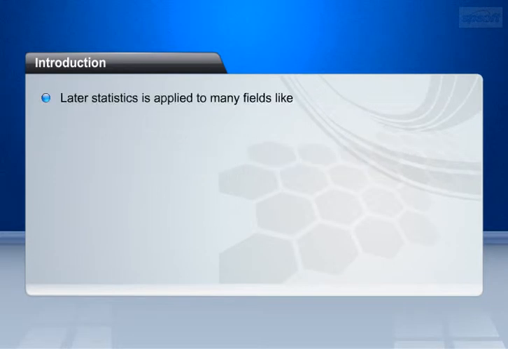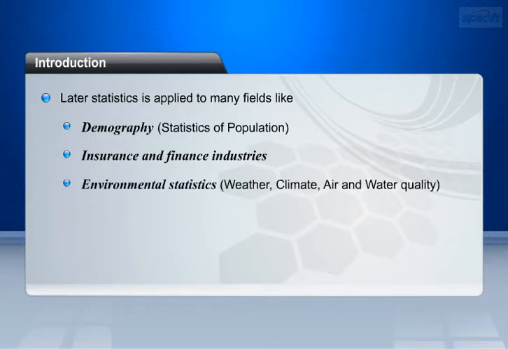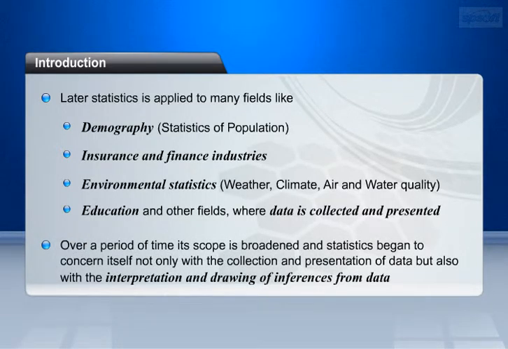Later statistics is applied to many fields like demography, statistics of population, insurance and finance industries, environmental statistics, weather, climate, air, and water quality, education and other fields, where data is collected and presented. Over a period of time its scope is broadened, and statistics began to concern itself not only with the collection and presentation of data, but also with the interpretation and drawing of inferences from data.